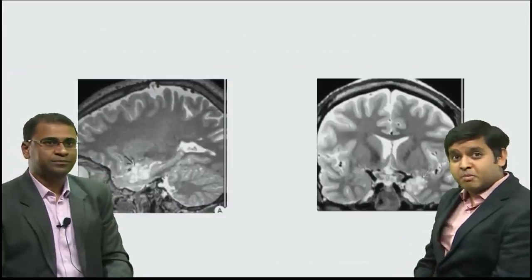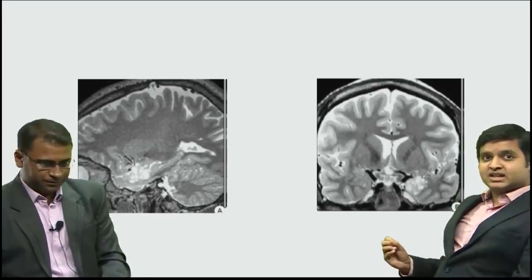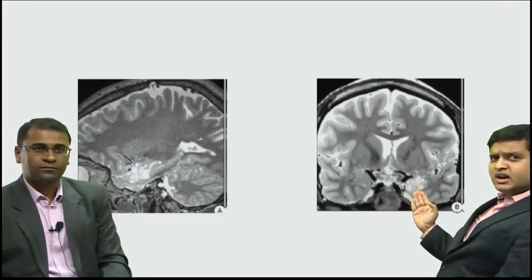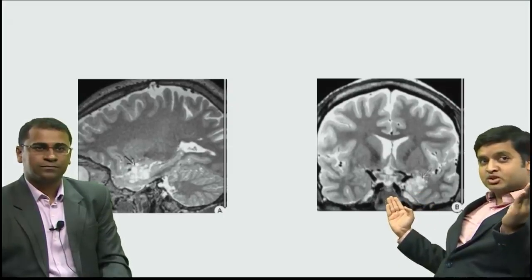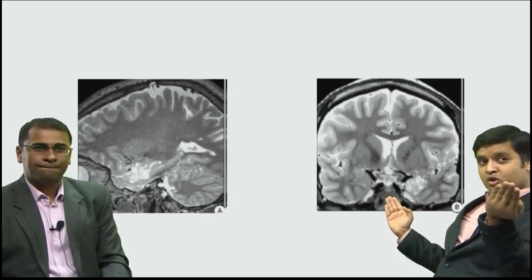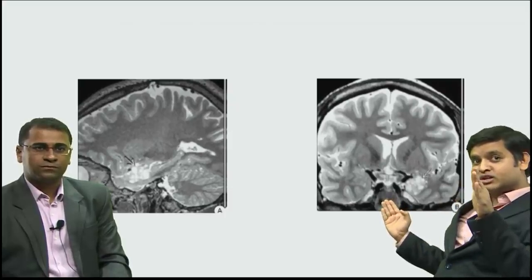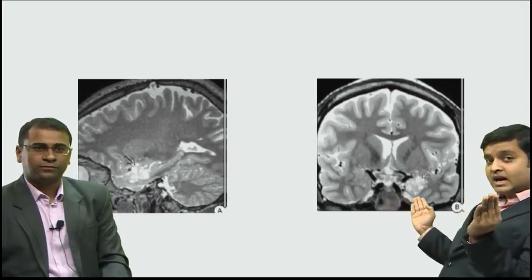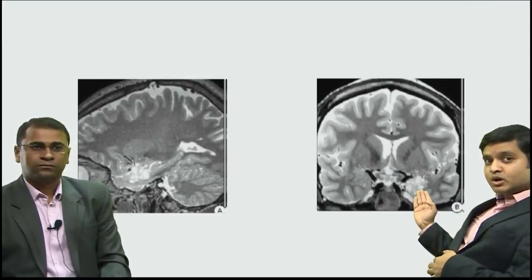Some less common tumors, but if asked, they will be a boon for you. As you could see, that's a sagittal and a coronal image, and in this coronal image you could see a cystic, bubbly kind of appearance in the medial temporal lobe, and the corresponding sagittal image again in the region of the hippocampus. We also know that the hippocampus is arranged obliquely, though that's not a topic here. In order to see hippocampal sclerosis, we don't take the regular coronal scan, we take an oblique coronal scan in the epilepsy protocol. So that's again a bubbly, cystic tumor in the medial temporal lobe.